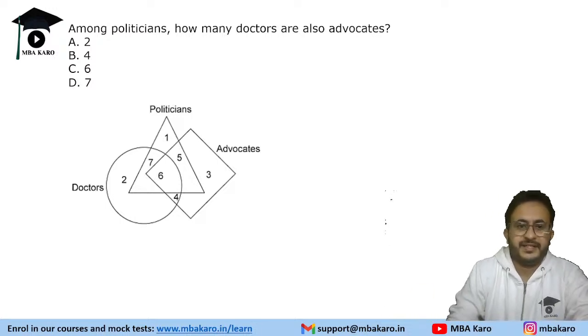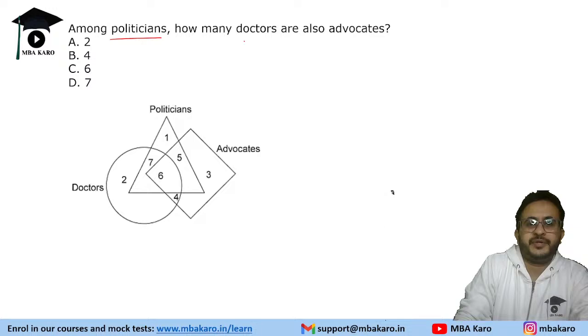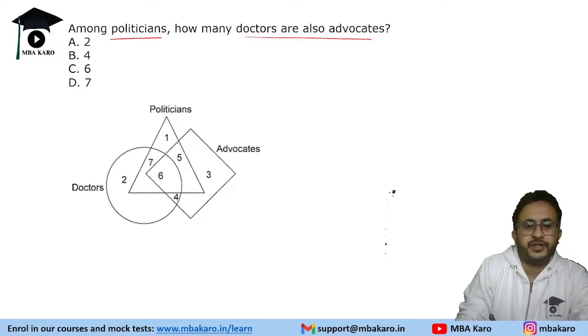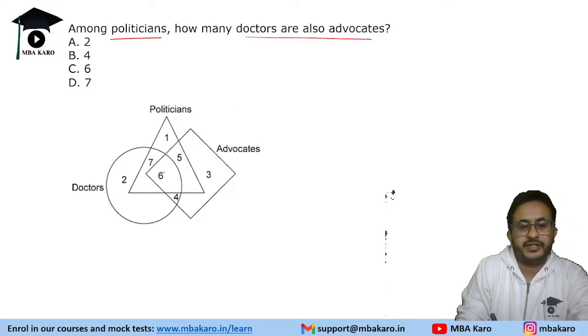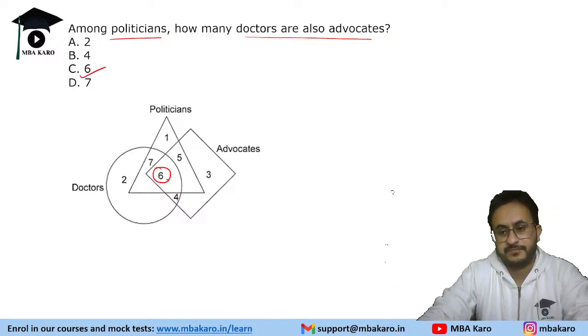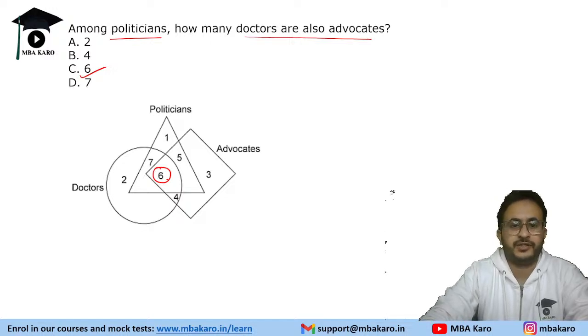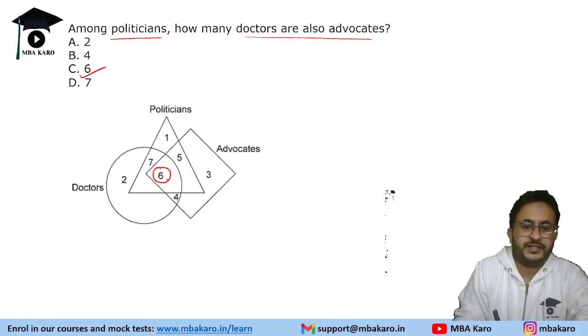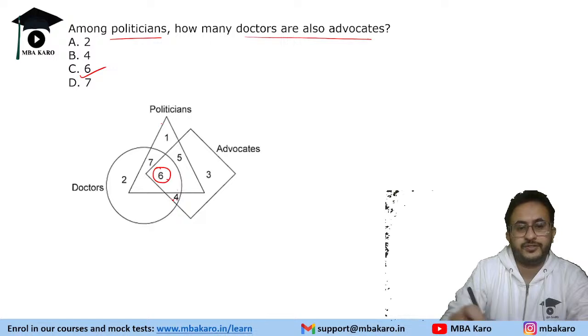So this is an easy one. Among politicians, how many doctors are also advocates? So basically, politicians, doctors, advocates, everything is six. So we have six people. Okay, so politicians, advocates, and doctors. If you consider this four, these are not politicians. Politicians is the triangle, so it is outside it.